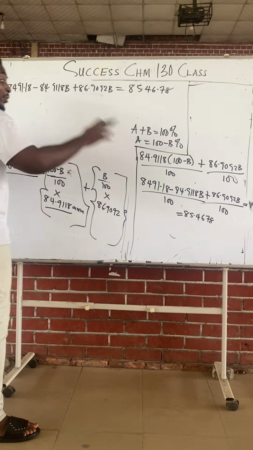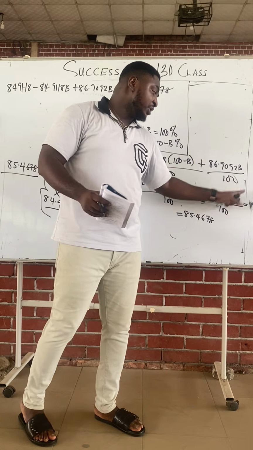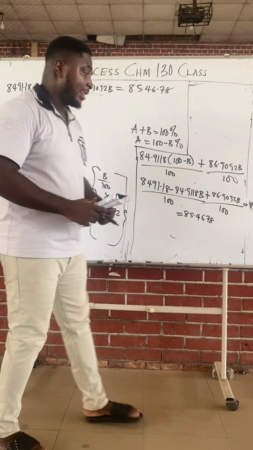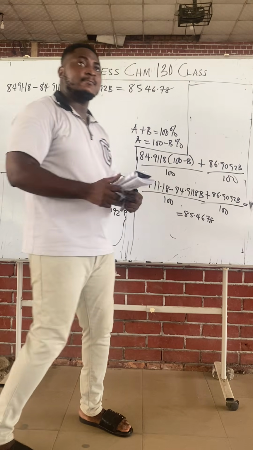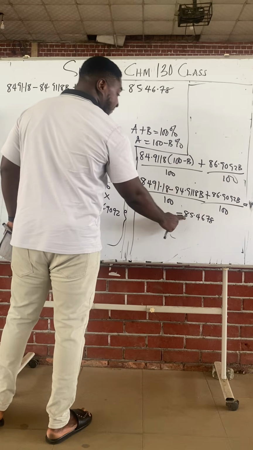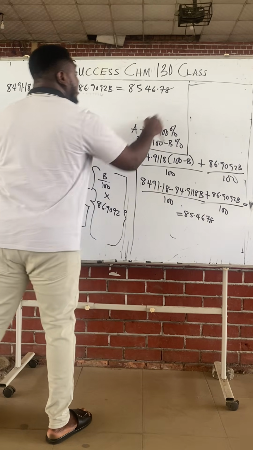I multiply this by 100, and the 100 cancels the 100 on top. Multiplying this by 100 means moving the decimal place two places, so 85.4678 becomes 8546.78.